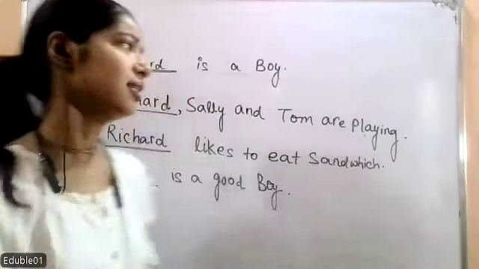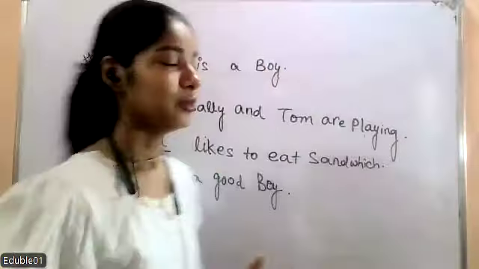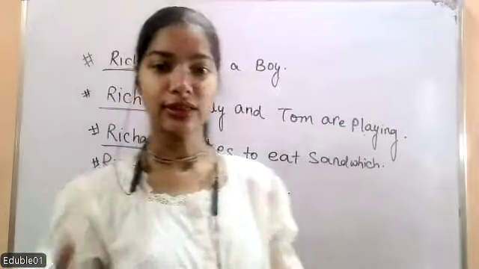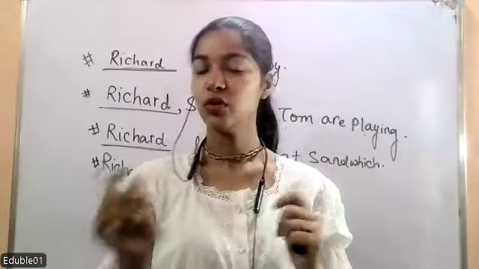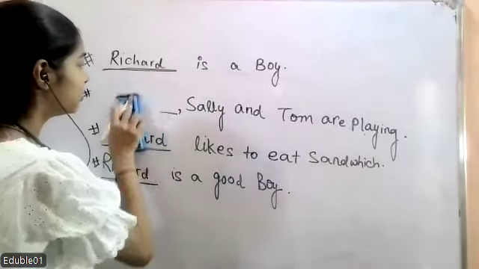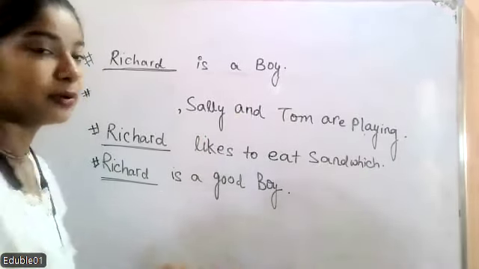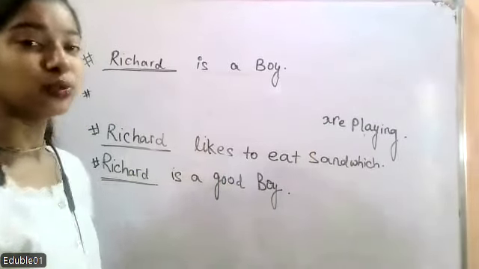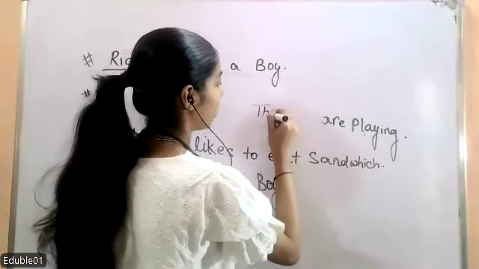So here Richard is a noun. Richard is the name of someone, so that is a noun. One word is going to replace the name Richard in the sentence. Let's say in the second sentence, Richard, Sally, and Tom, we are talking about three persons together. So instead of saying their names one by one, we can just say they are playing.